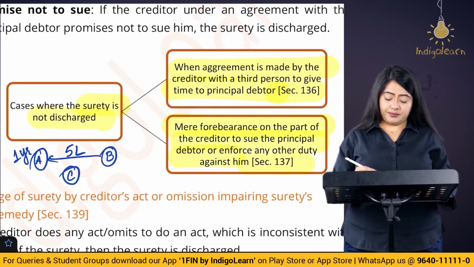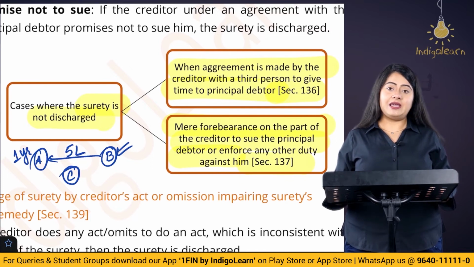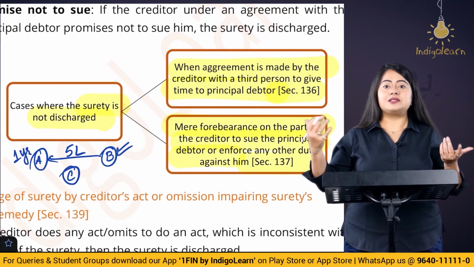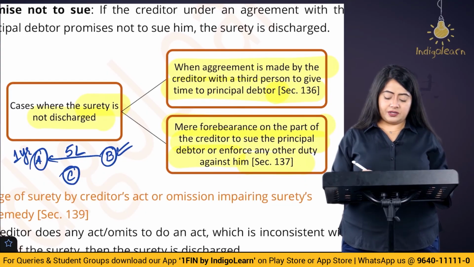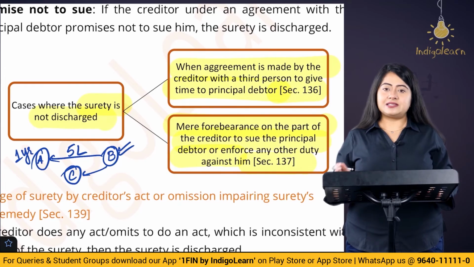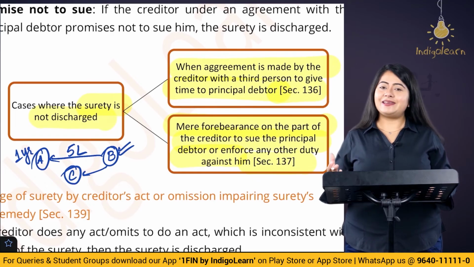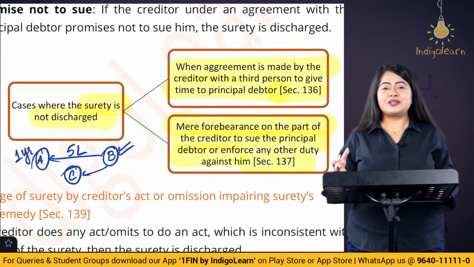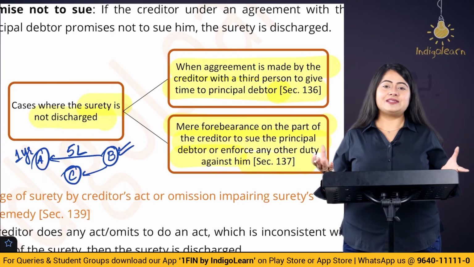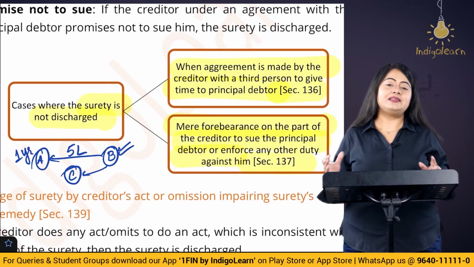Okay. Now 1 year has elapsed. After 1 year, B realizes that, oh my god, I was supposed to take this 5 lakh rupees from A. I have not even sued him. I have not even asked the surety. So after 1 year, when he realizes this, he goes to C, who's the surety. He tells C that, listen, I forgot, I was too busy, life was happening, COVID was happening. So now that I've realized, can I have the money please? Because you're the surety, A has made a default. Now in this case, can C say, listen, I'm not liable, you extended the time? Can he say that? The answer is no.